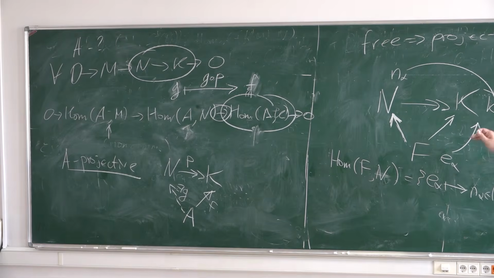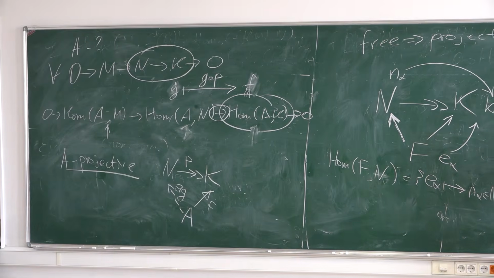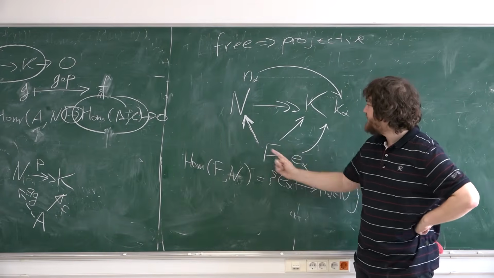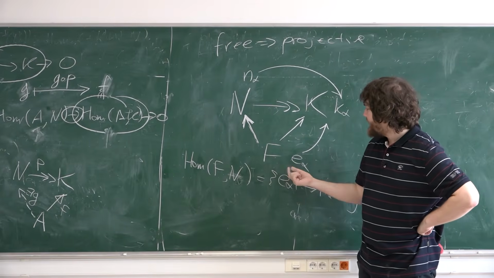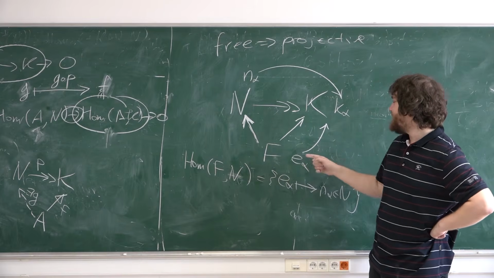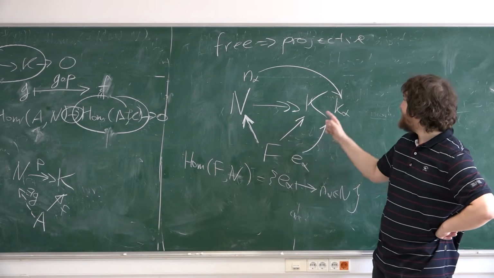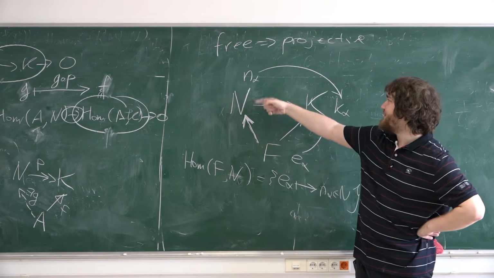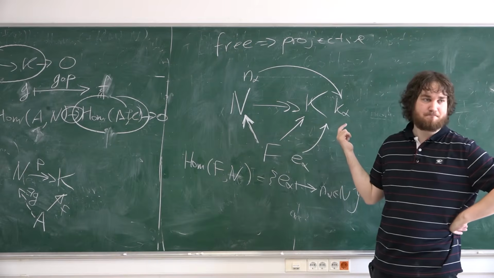Okay. So is it obvious that free modules are projective? You can define this lifting by choosing values on the basis, and you can choose values on the basis because this map is surjective, because you have some choice of pre-images of these elements. Okay.